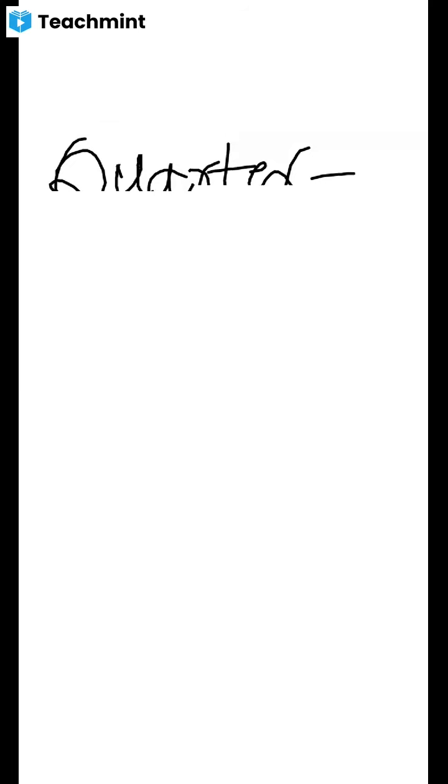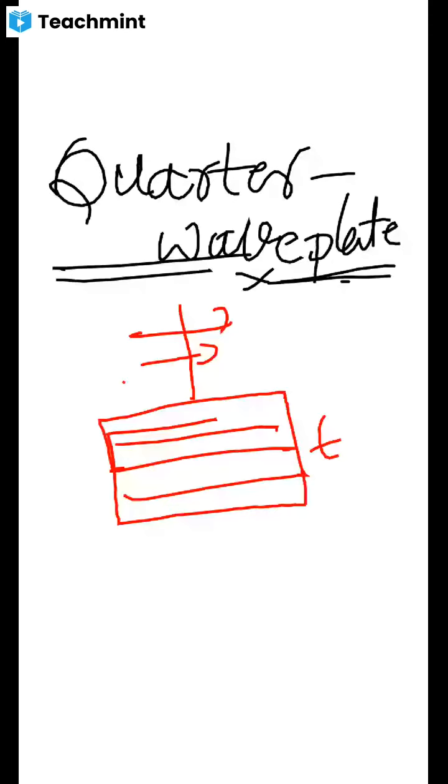When unpolarized light is allowed to be incident on this, the light that emerges from this becomes polarized light.